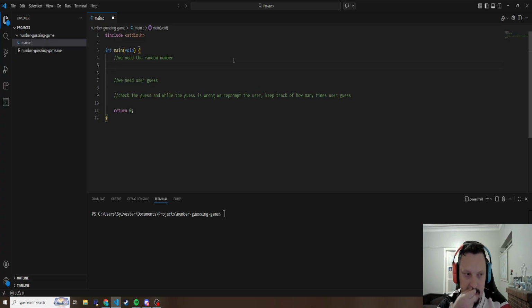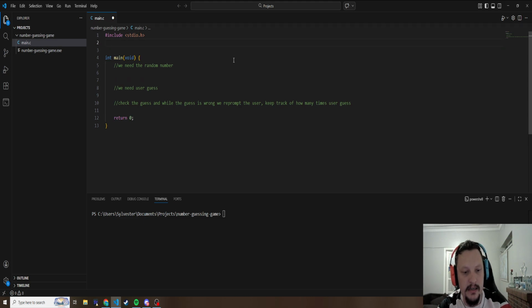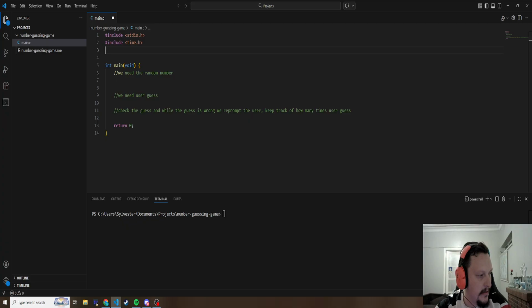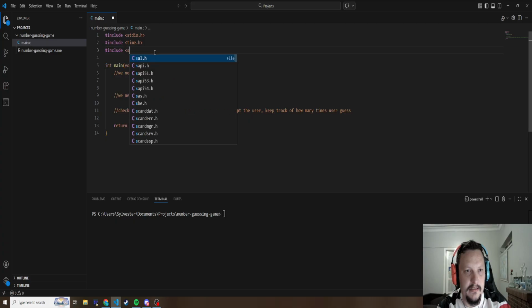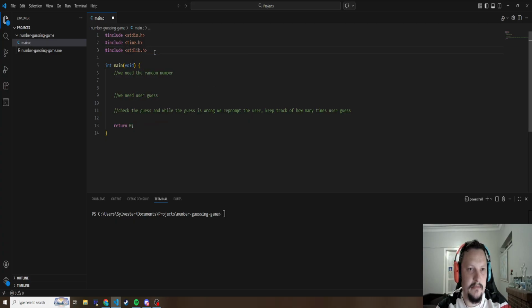So this was the first thing I was worried about, getting the random number. So let me show you the libraries that I saw. The first library is time, and I forgot the other one. Okay, the other one is stdlib. So that's the 2 libraries we need.